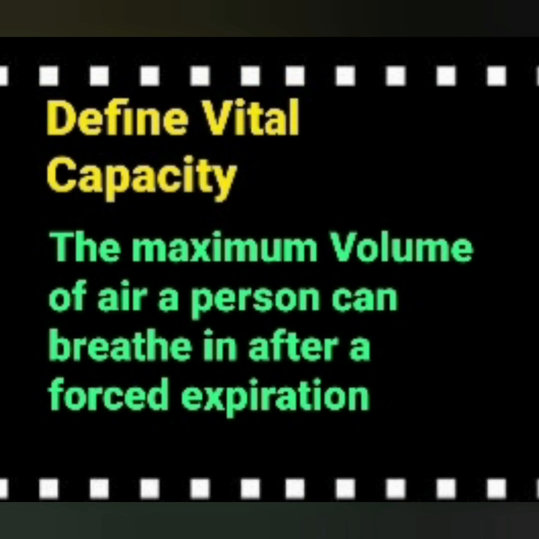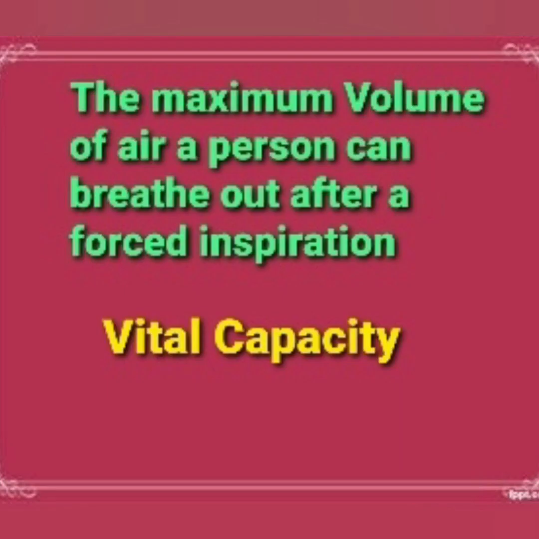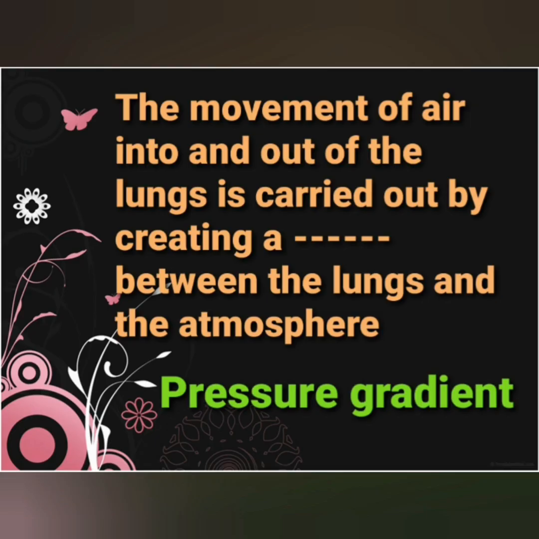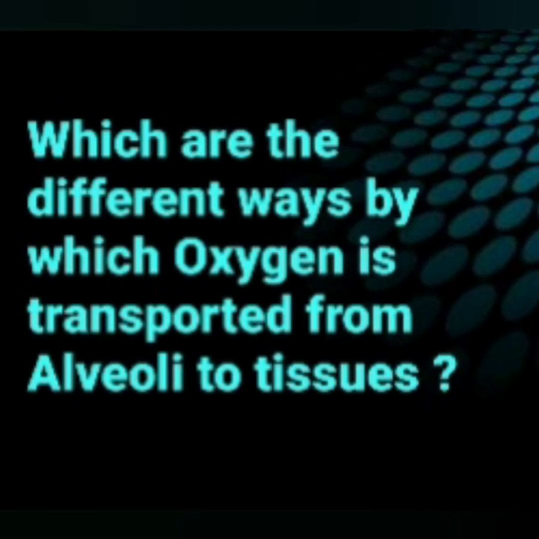Now define vital capacity. The maximum volume of air a person can breathe in after a forced expiration. Vital capacity also can be defined in this way. The maximum volume of air a person can breathe out after a forced inspiration. Now the movement of air into and out of the lungs is carried out by creating a dash between the lungs and the atmosphere. Answer is pressure gradient.